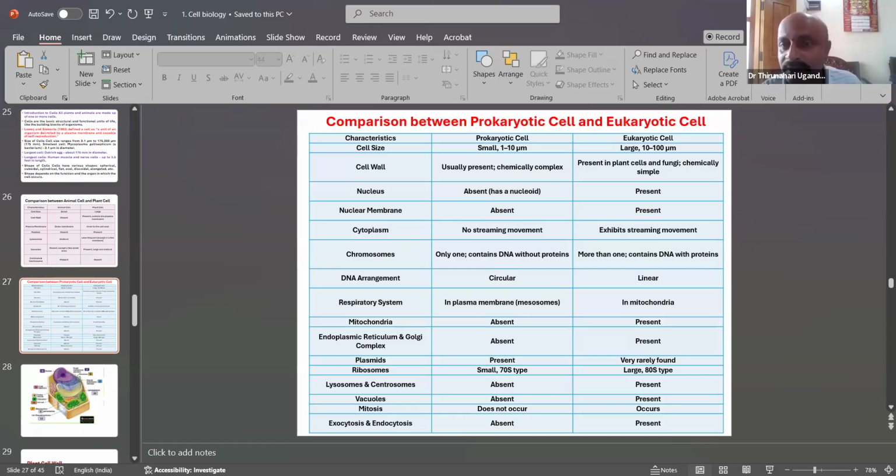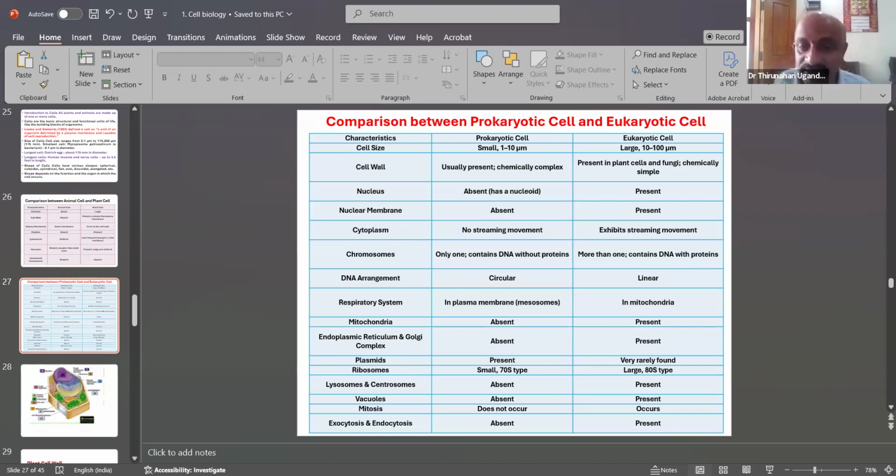Aerobic respiration occurs in the major part, the mitochondria. The endoplasmic reticulum and Golgi complex are absent in prokaryotes and present in eukaryotes.